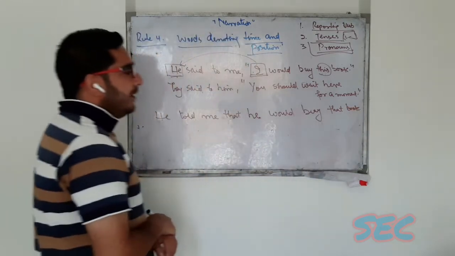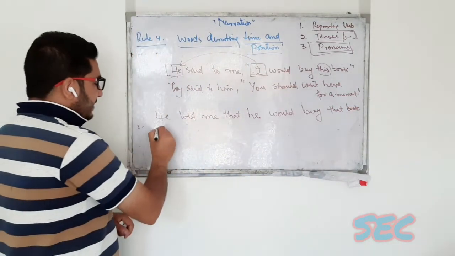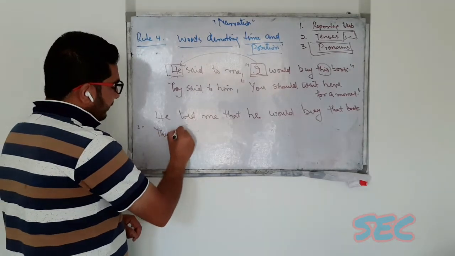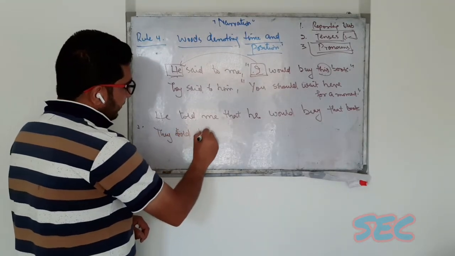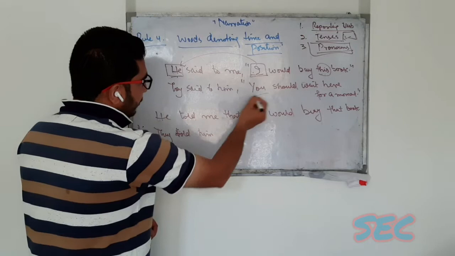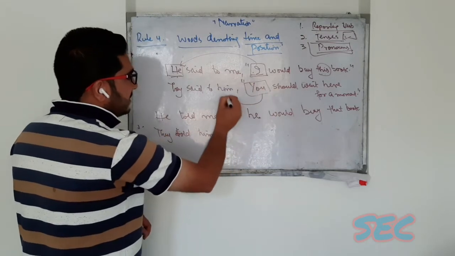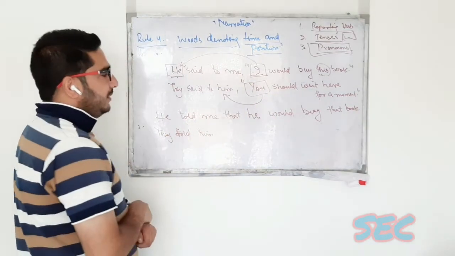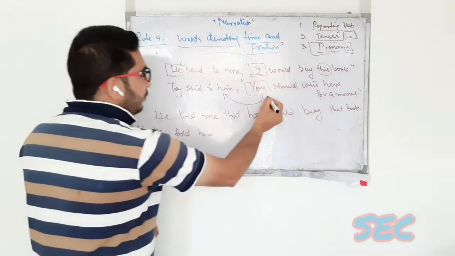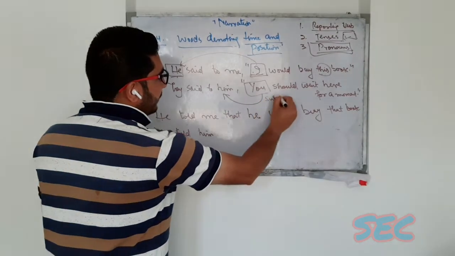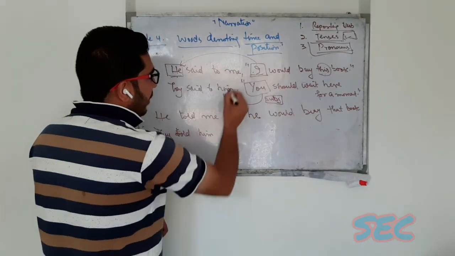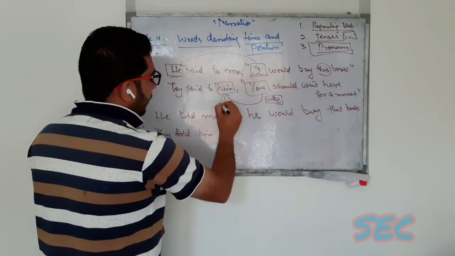He would buy that book. And second, they told him, you will... We change it according to the object of the reporting verb. So you is subjective form and him is objective form.